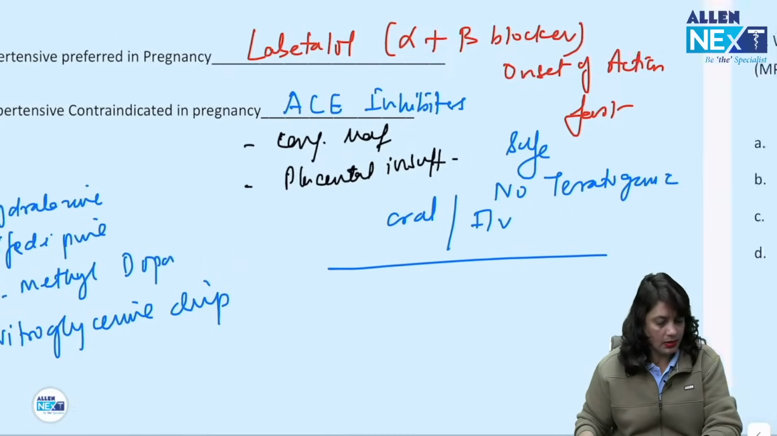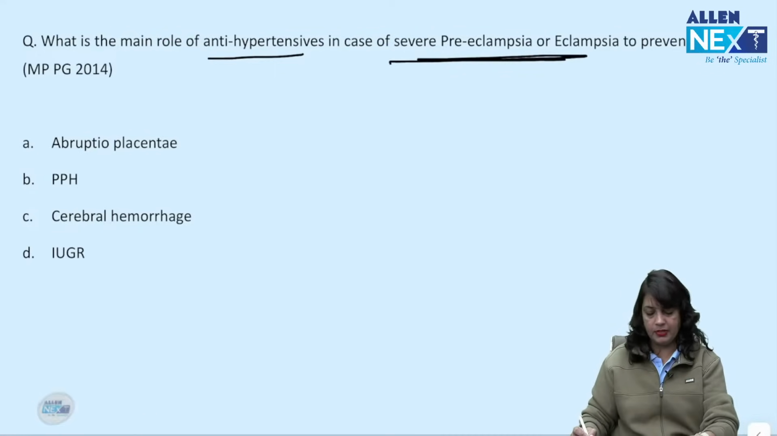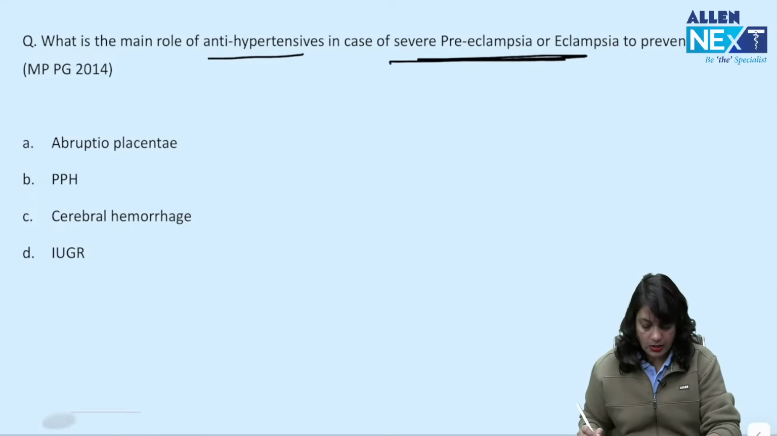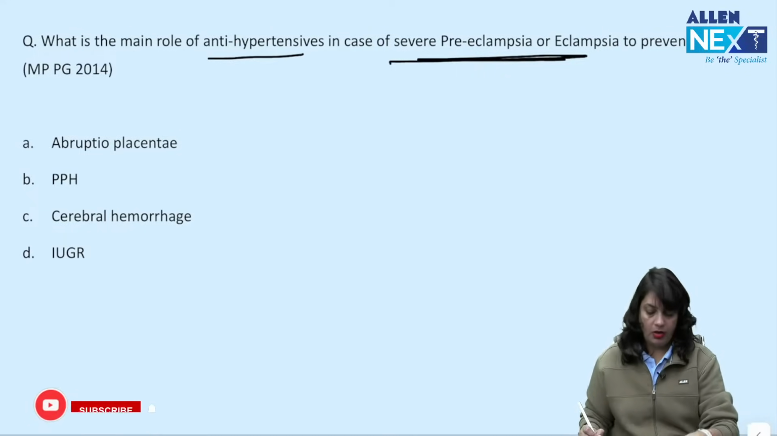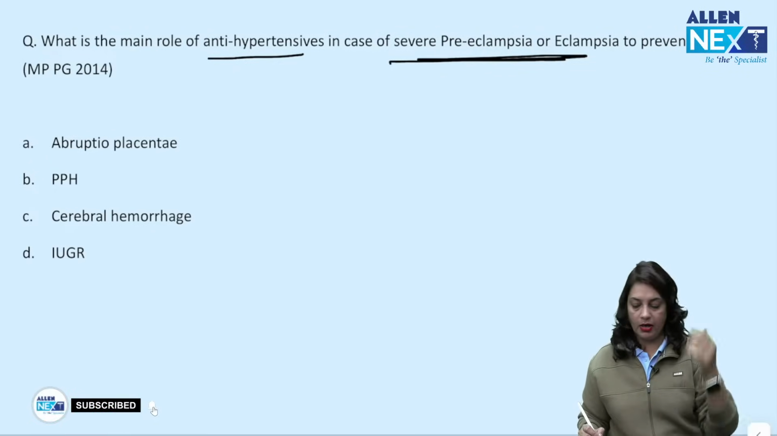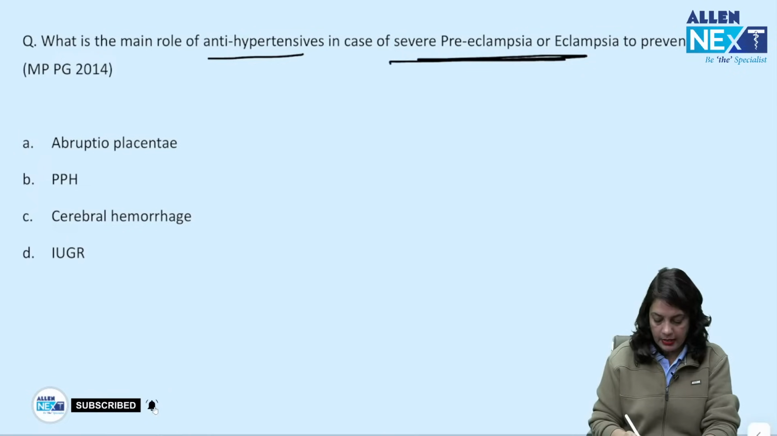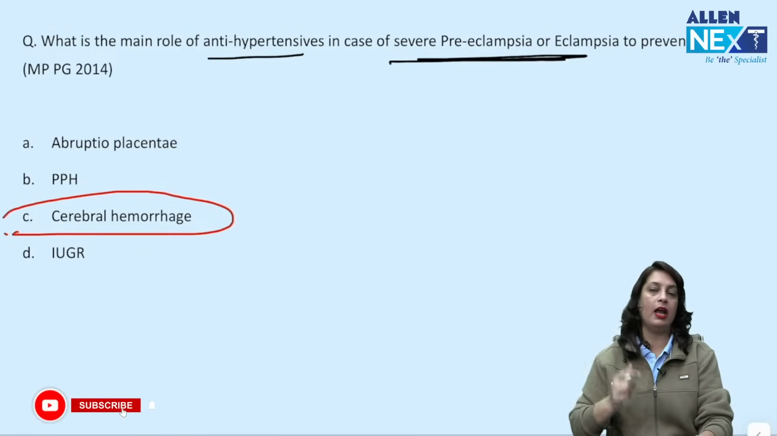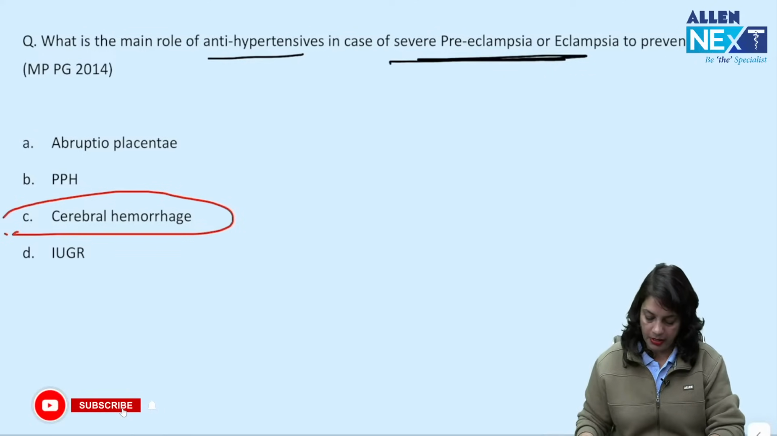Okay. Next, what is the main role of antihypertensive in a severe preeclampsia or eclampsia patient? Is it to prevent abruptio placentae, postpartum hemorrhage, cerebral hemorrhage, or IUGR? What's your answer? The answer is to prevent cerebral hemorrhage. This is the most important role of giving antihypertensive in cases of severe preeclampsia or eclampsia.